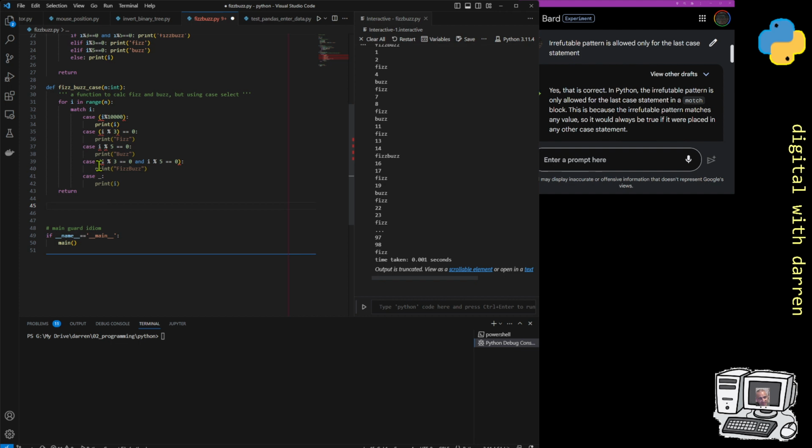But all of these things here are kind of broken. So yes, that is correct. In Python, the irrefutable pattern is only allowed for the last case statement in a match block. This is because the irrefutable pattern matches any value, so it would always be true if it were placed in any other case statement.